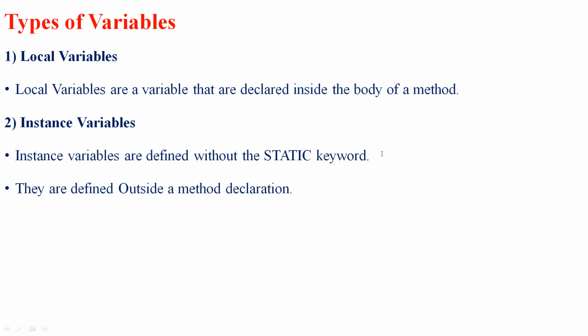So take an example. Here I have a class A, and next I have a method here, some void method.